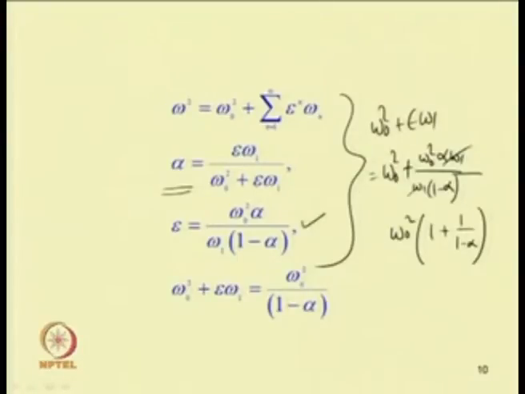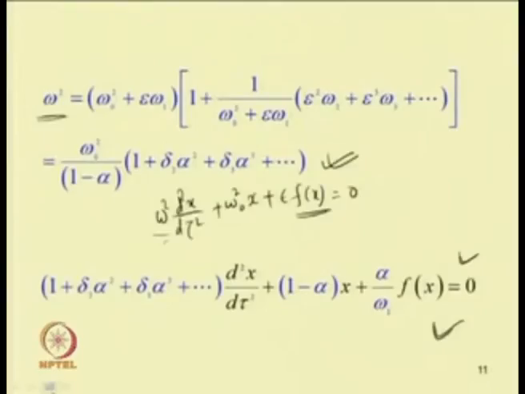So, from this we got this expression for epsilon, and then we got the expression for omega square in this way, and by substituting this expression for omega square, we got this expression.